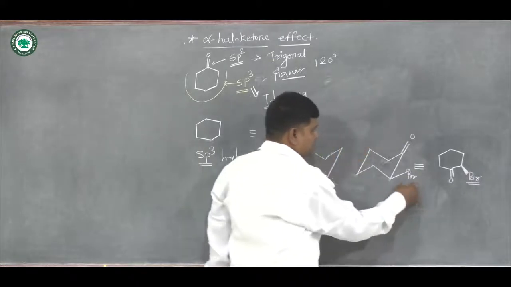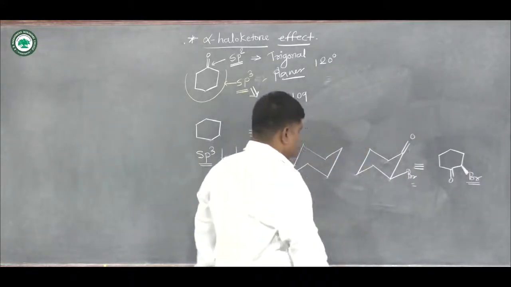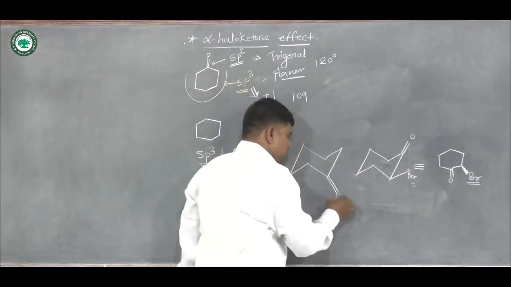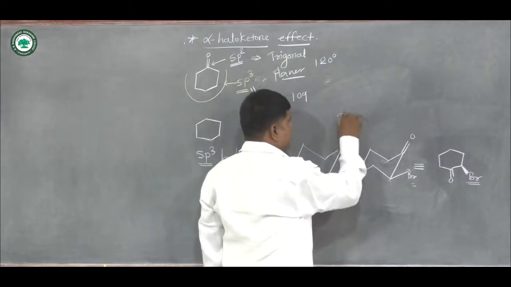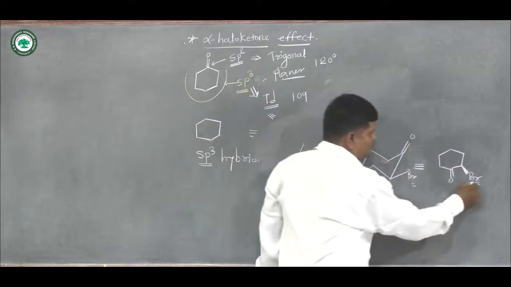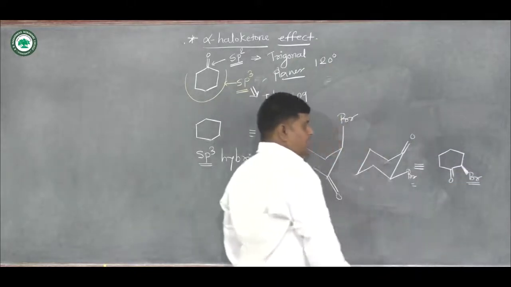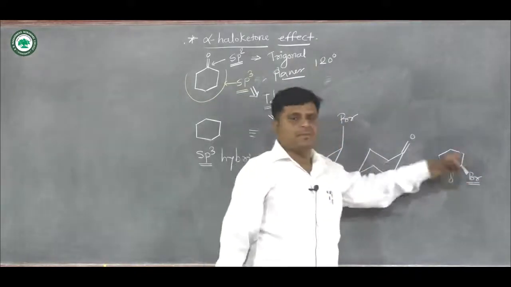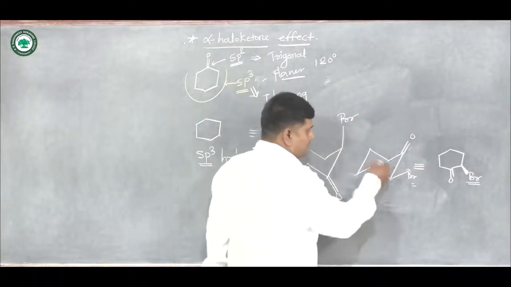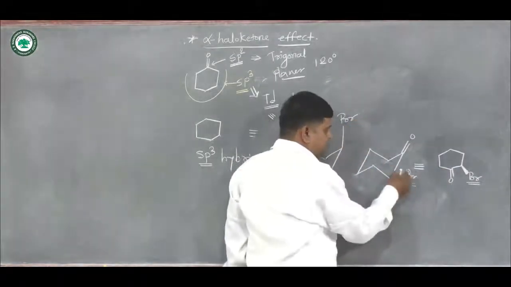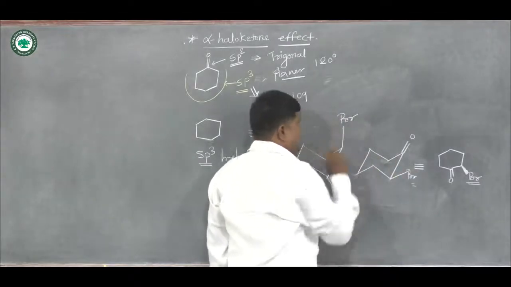Bromine is present at the equatorial position, and suppose here this is your carbonyl group and this is your bromine. Why? Because bromine is represented by a wedge line, so the bromine is present at the beta side. Now in both cases bromine is present at beta equatorial and beta axial.